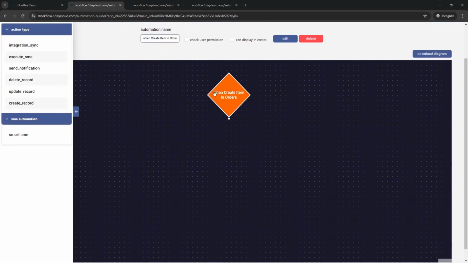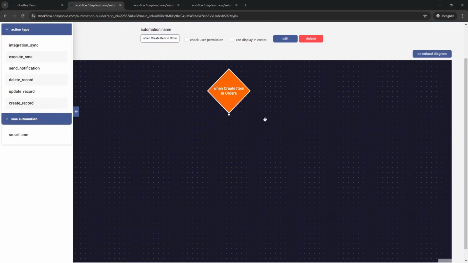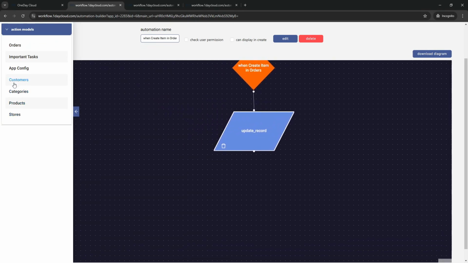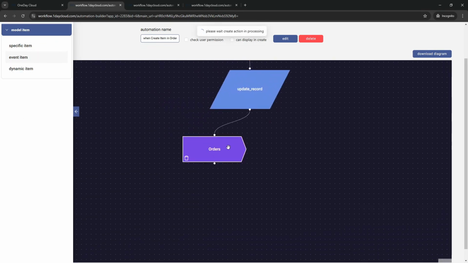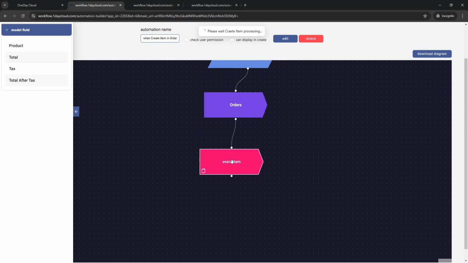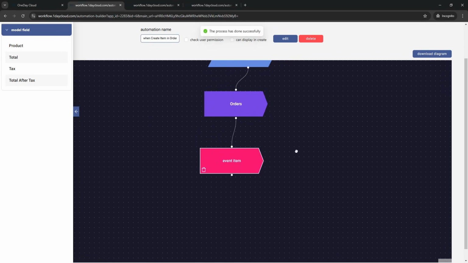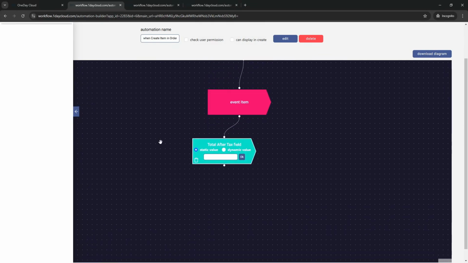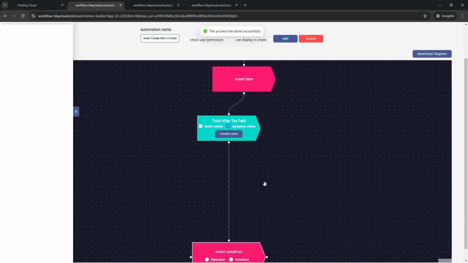So the event is when an item is created in order, and what we want to do is update record from the order. We want to choose the event item, the item we just created, and we want to choose the field total after tax, and then we want to set a dynamic value for it, and then we will create the SME.